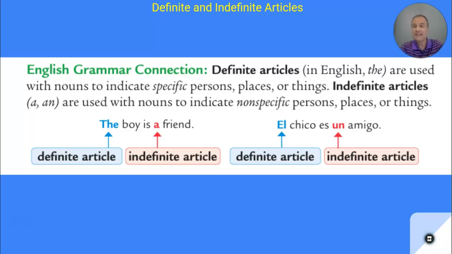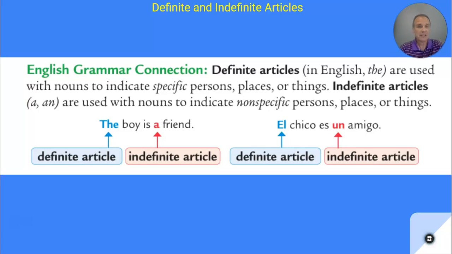All right, indefinite articles, those are words in English like a, an, or some. And we use indefinite articles with nouns to indicate non-specific persons, places, or things. So I don't want you to get too confused by these grammar terms here. A definite article simply is the word the. I'm going to teach you how to say the word the in Spanish today. And an indefinite article are the words a, an, or some. And I'm going to teach you today how to say a, an, or some.